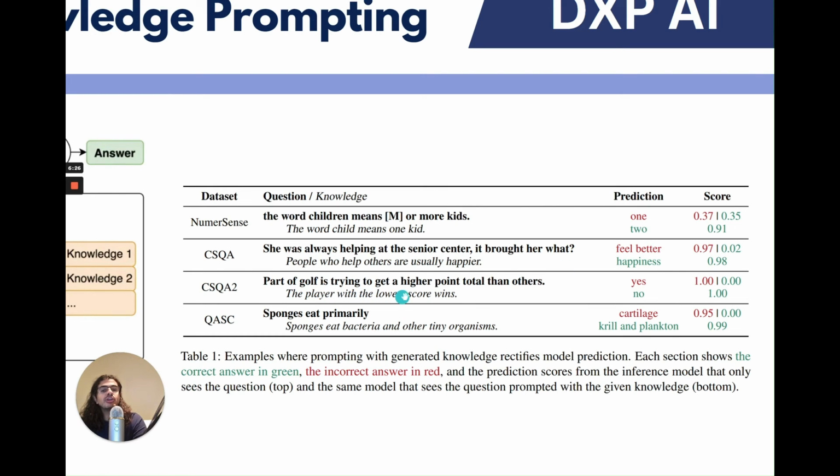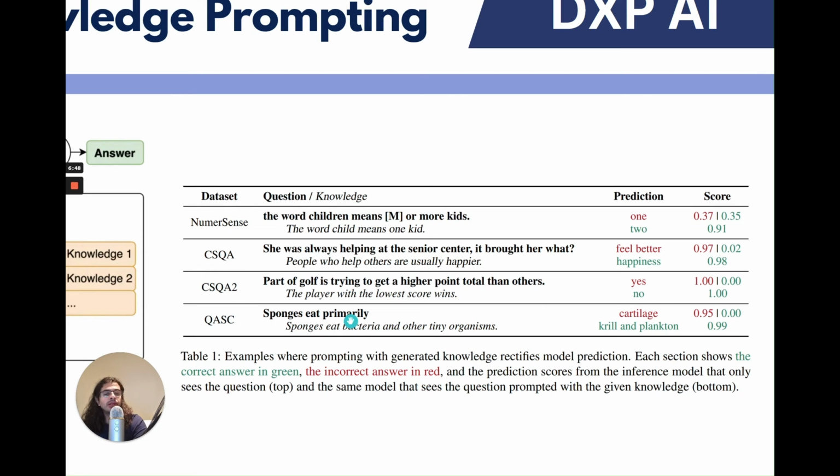Part of golf is trying to get a higher point total than others. Now, this is incorrect. You're actually trying to score the least number of points. But it said yes, because most games have that high score kind of concept, and it was 100% certain of that. Whereas the player with the lowest score wins. If I add that in the context, then you can answer correctly and be 100% sure of that answer.